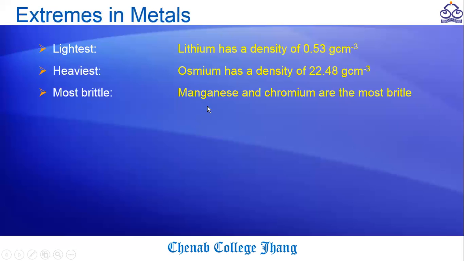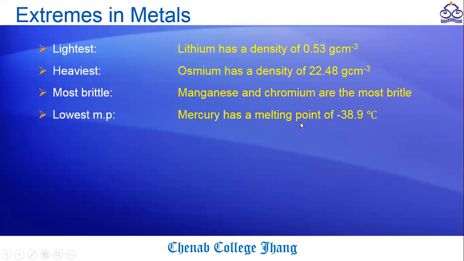Manganese and chromium are the most brittle. What does brittle mean? Brittleness is the tendency to break easily. When you apply a stress and the thing breaks down, it shows brittleness.